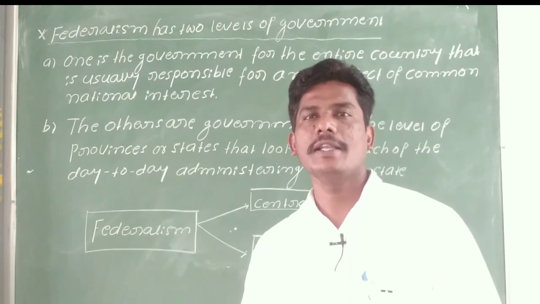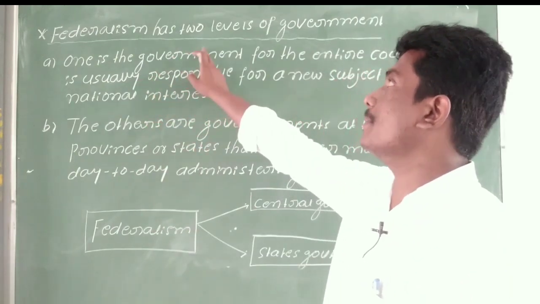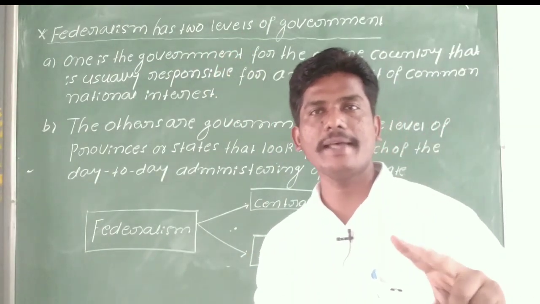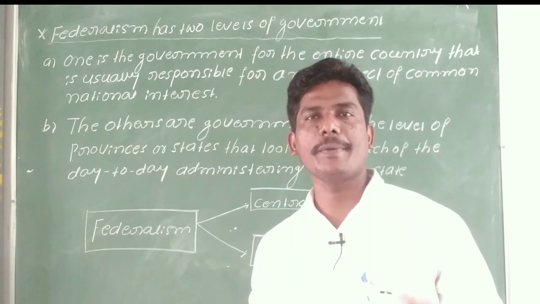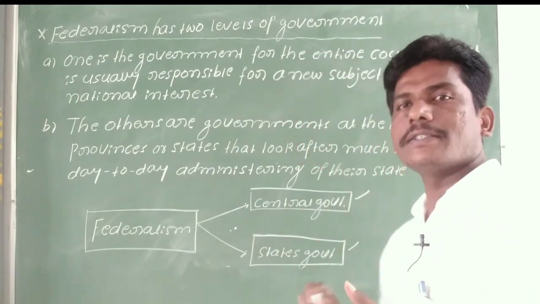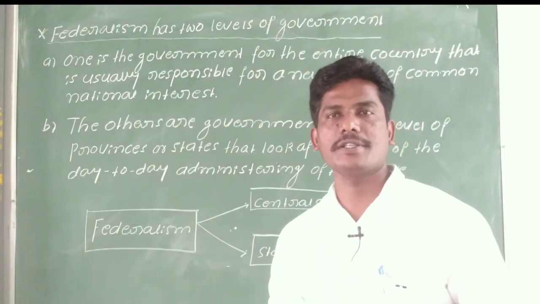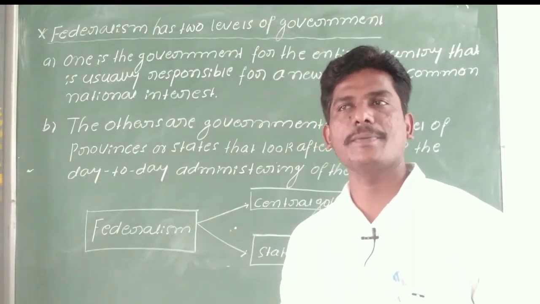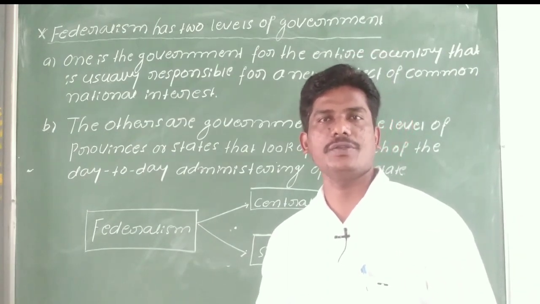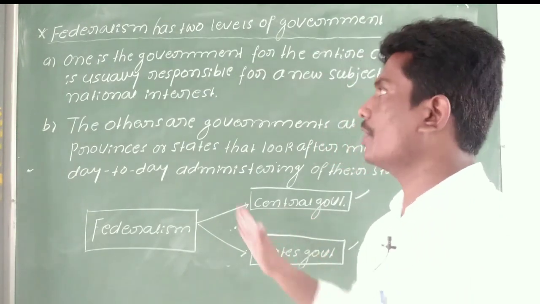Okay, state level. So now see, federalism has two levels of government. One is the central government, the second one is the state government. Sometimes federalism has more than two governments. See, the first one is the central government.